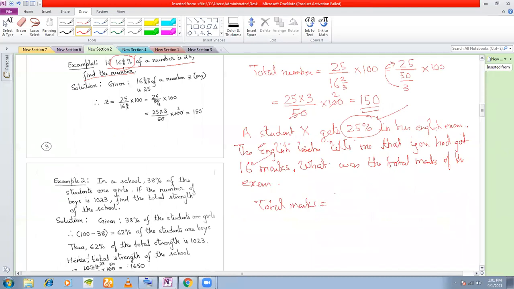Total marks, so 64, will be equal to 16 by 25 into 100. 16 divided by 25 into 100. So now I know that the total marks of the test was 64 marks. Okay, that is what this means basically. So you'll require these small tricks later on.